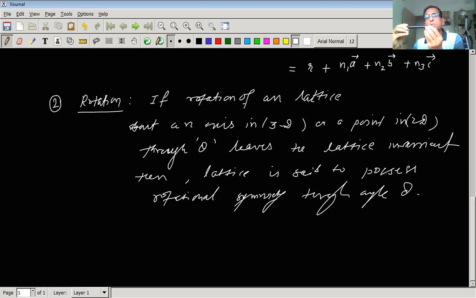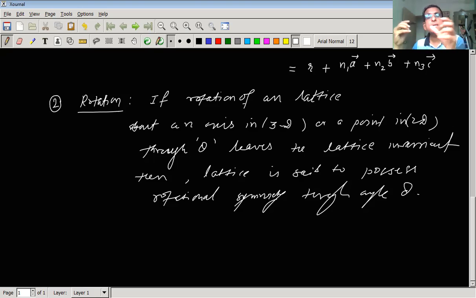Similarly, we can rotate the plane about the horizontal axis, and here we see that, as far as this plane is concerned, rotation through any angle about the horizontal axis keeps the plane unchanged. There is no change in the appearance. The tip is there only. We cannot identify the initial position and the new position. So it can be said that it possesses rotational symmetry.